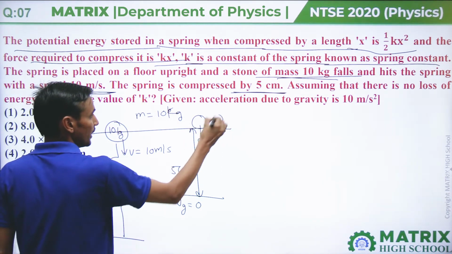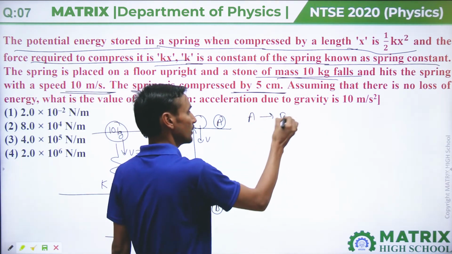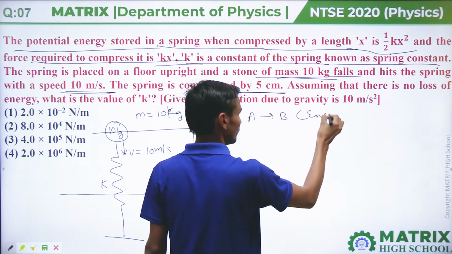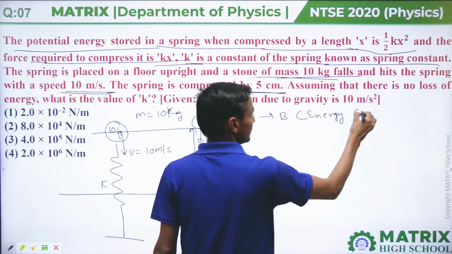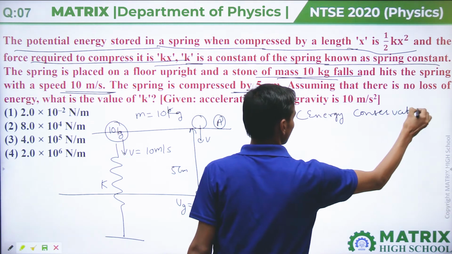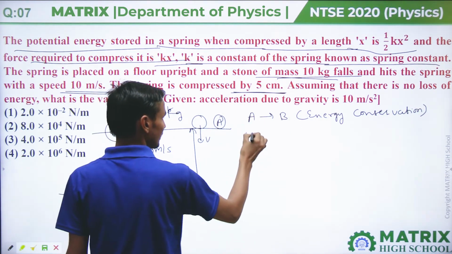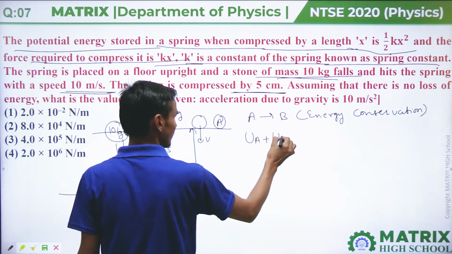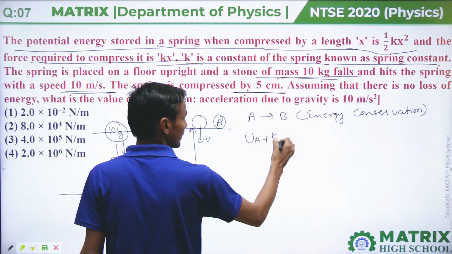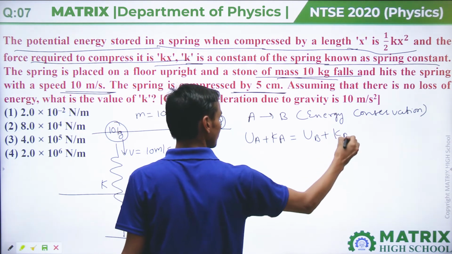So point A and point B. From point A to B, if we apply energy conservation, then potential energy plus kinetic energy at A equals potential energy plus kinetic energy at B.